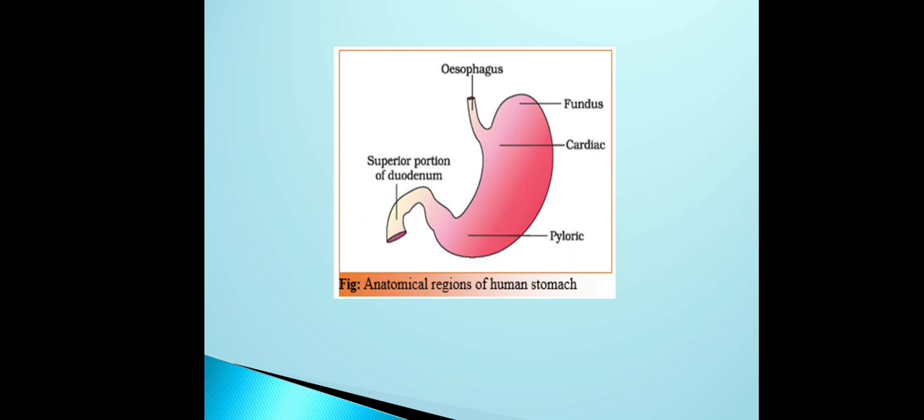Okay, so from the intestine part I'll be continuing in the next class.